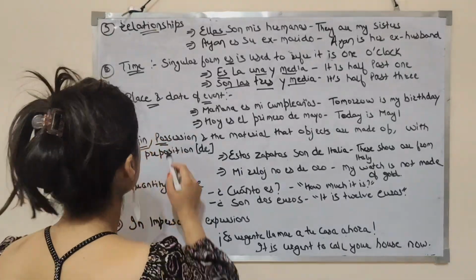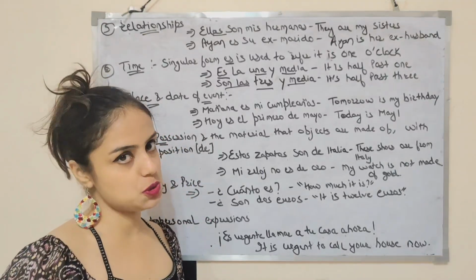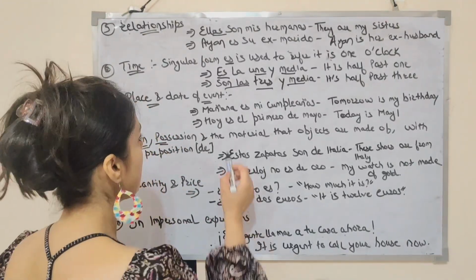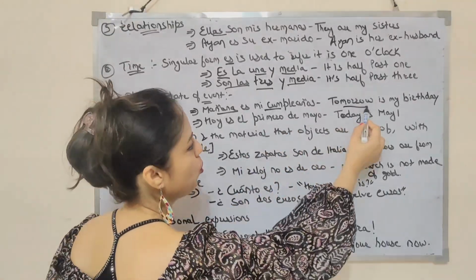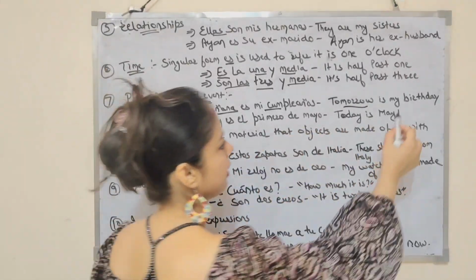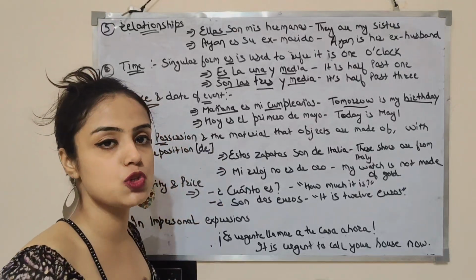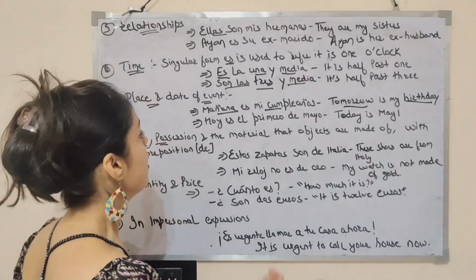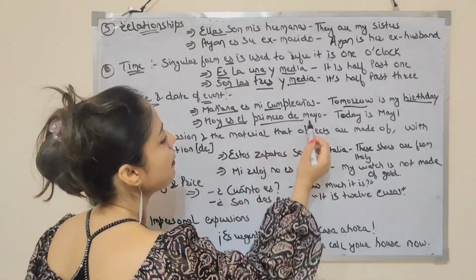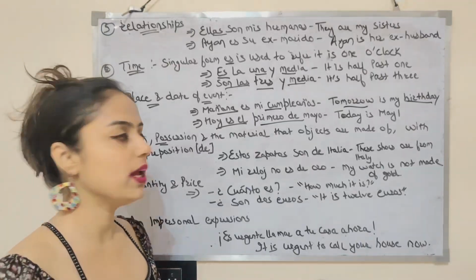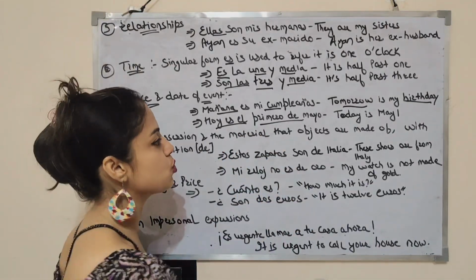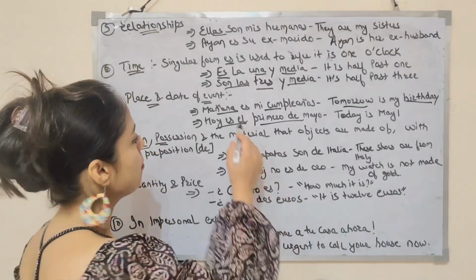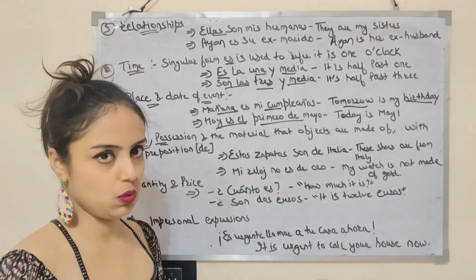Vale. Now with place and date of event as well, we are using ser verb. Por ejemplo, mañana es mi cumpleaños. Mañana means tomorrow. Cumpleaños means birthday. So mañana es mi cumpleaños means tomorrow is my birthday. Hoy es el primero de mayo means today is May 1st.